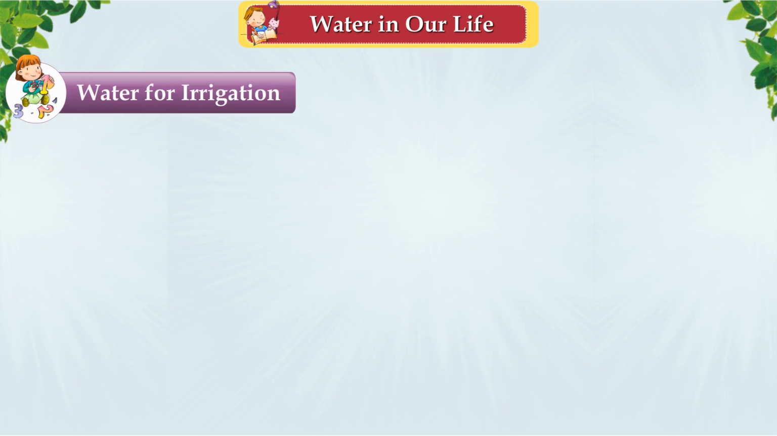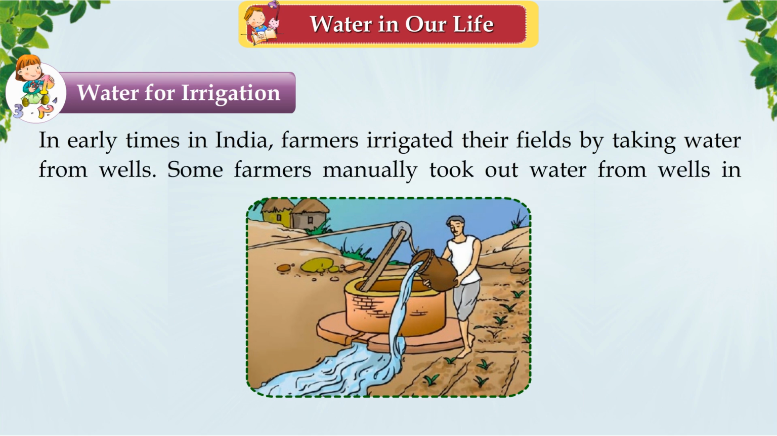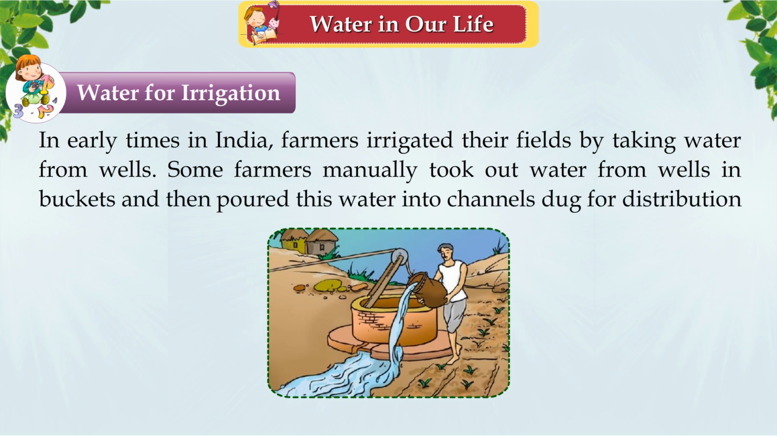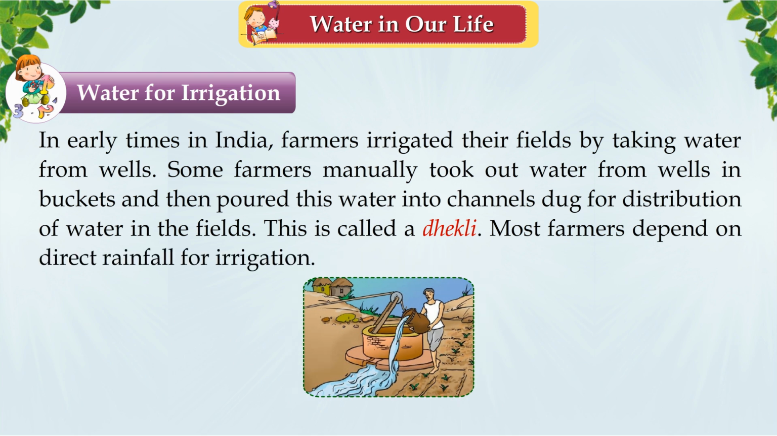Water for irrigation. In early times in India, farmers irrigated their fields by taking water from wells. Some farmers manually took out water from wells in buckets and then poured this water into channels dug for distribution of water in the fields. This is called a dhekli. Most farmers depend on direct rainfall for irrigation.